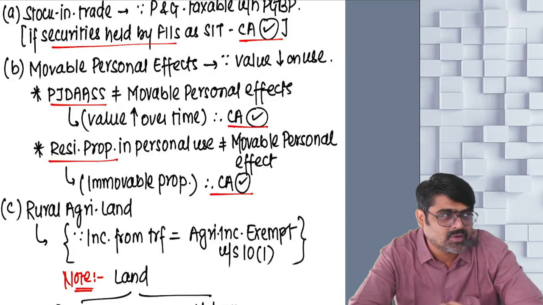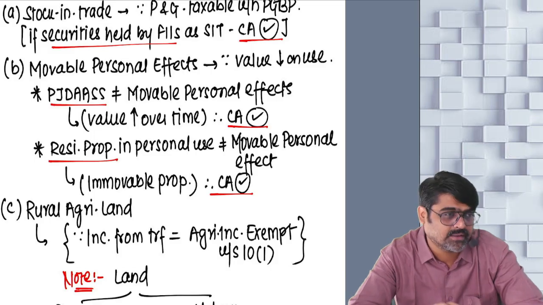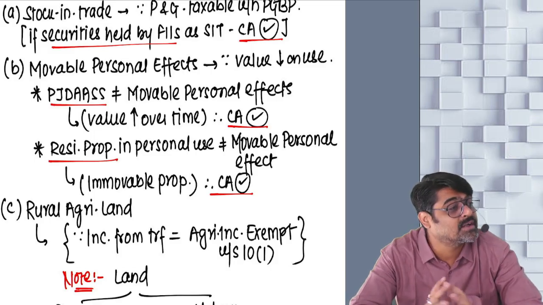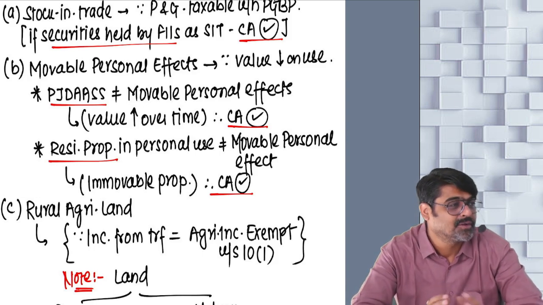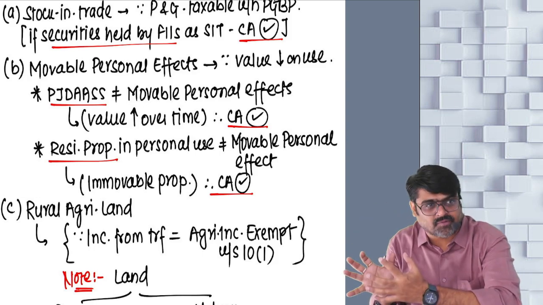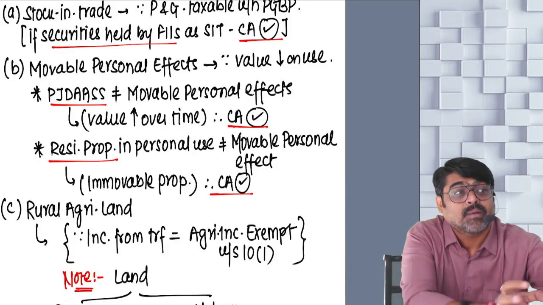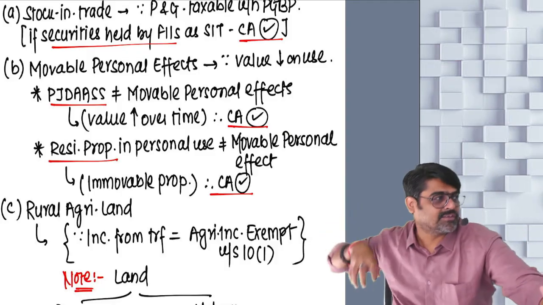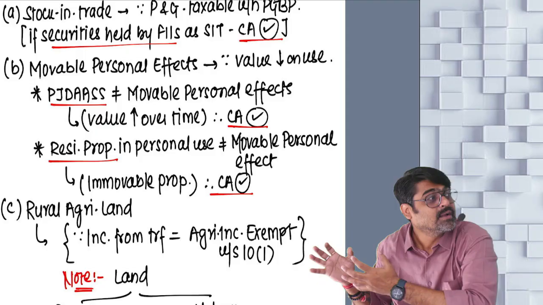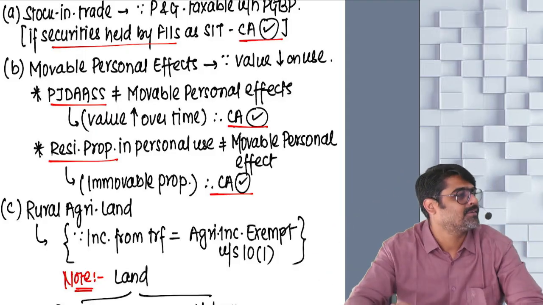But they will not be excluded from the definition of capital asset, because we don't consider these items as movable personal effects. So from the definition of capital asset, movable personal effects are eliminated, but from the meaning of movable personal effects, PJ Das is excluded. Meaning, exclusion of exclusion is inclusion.